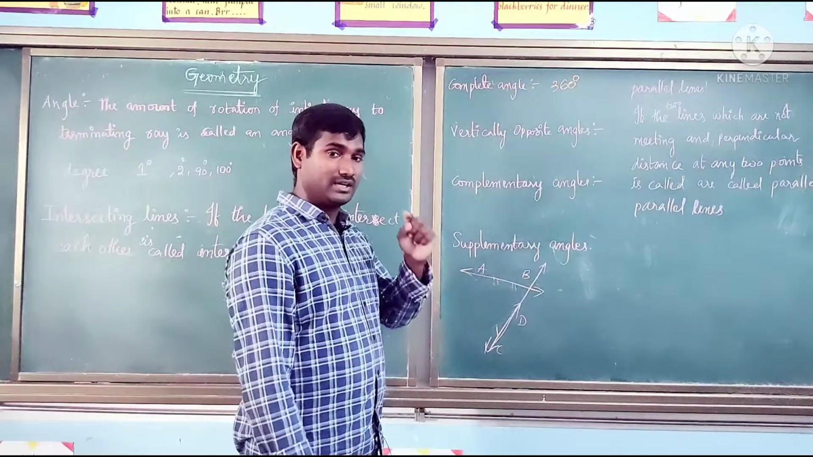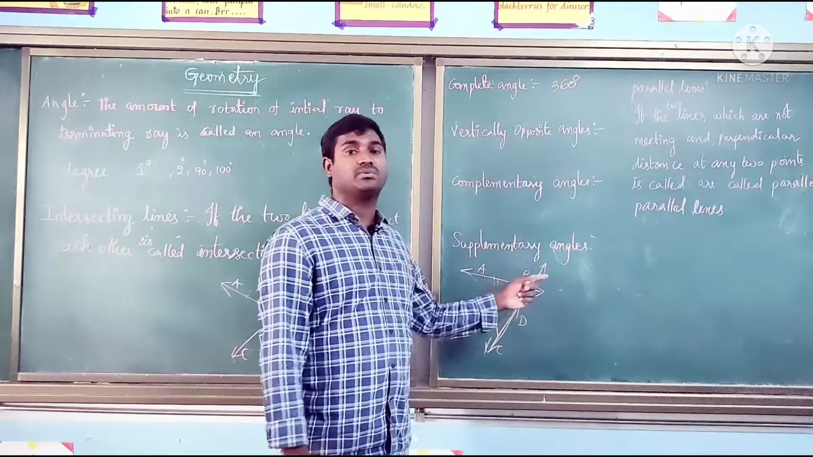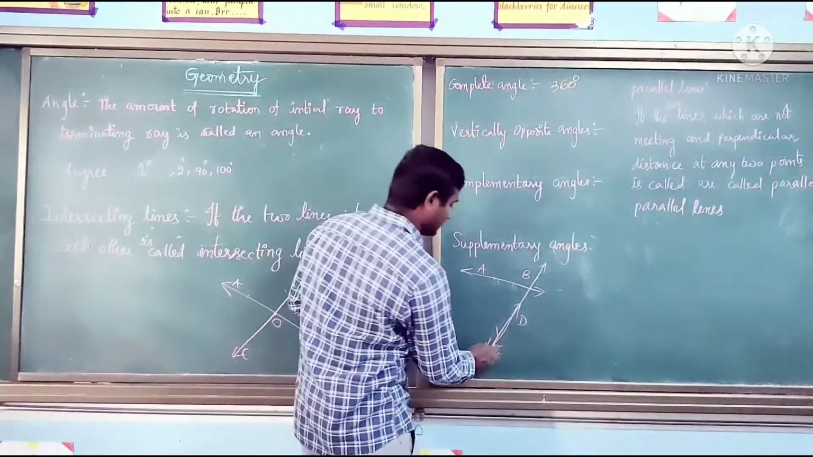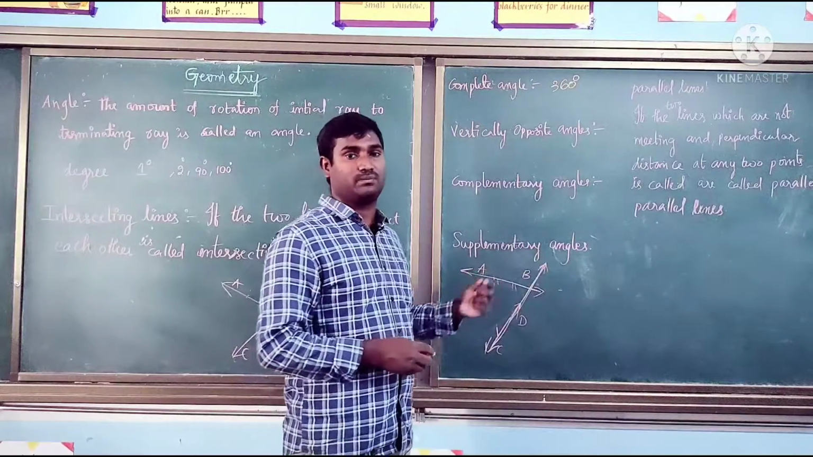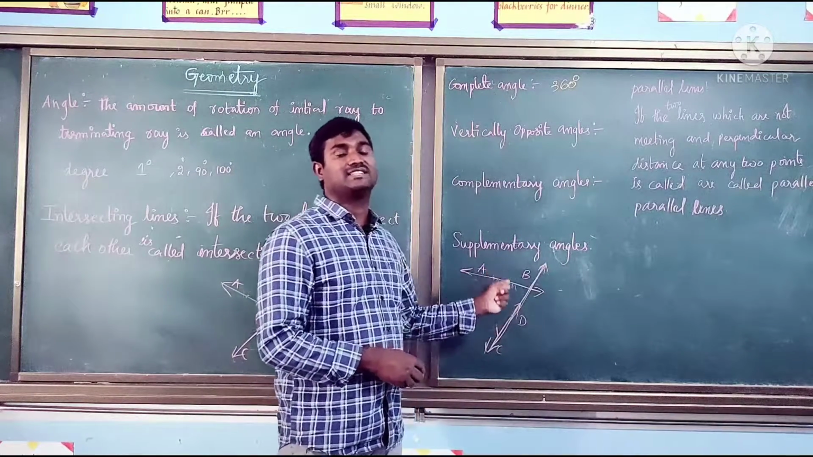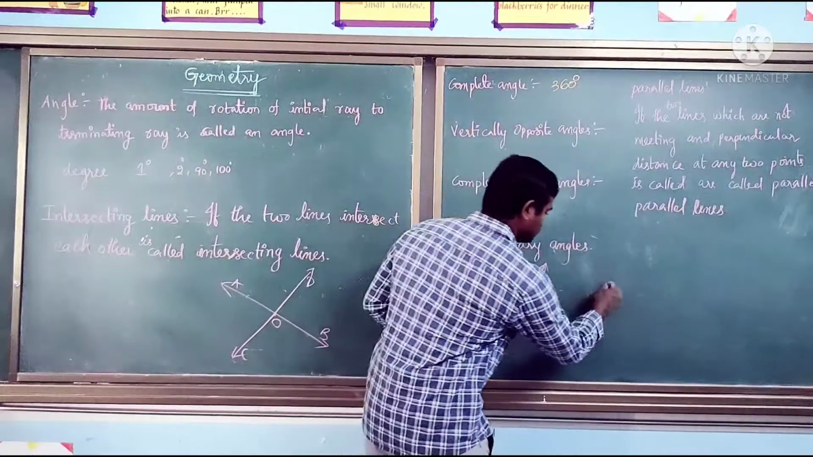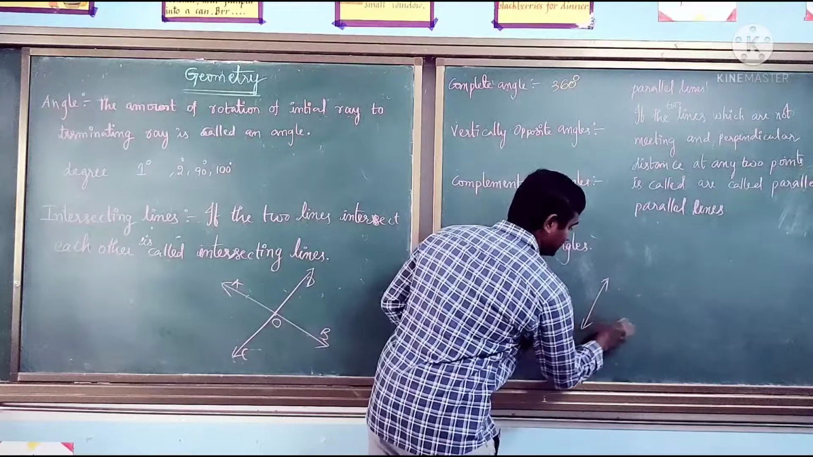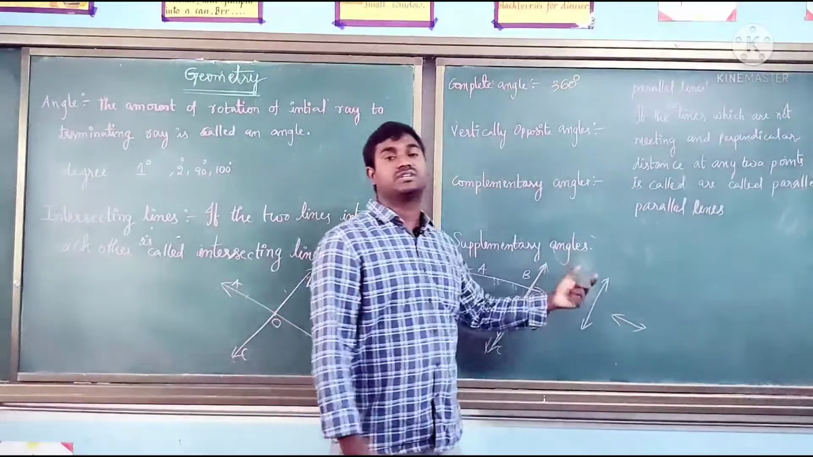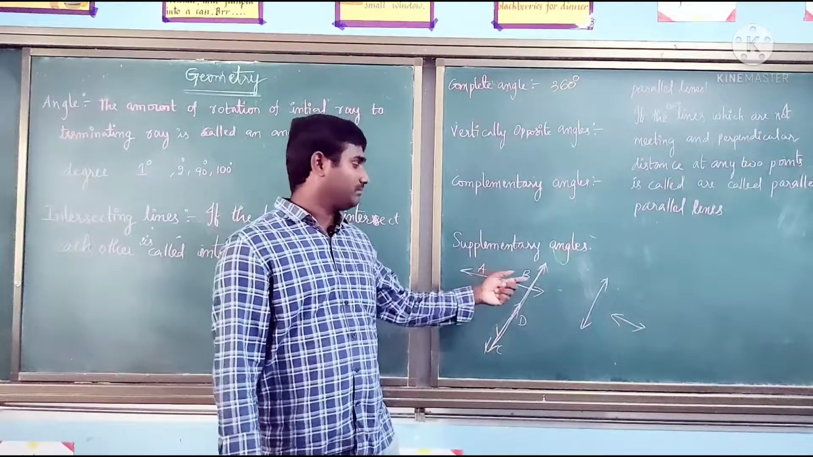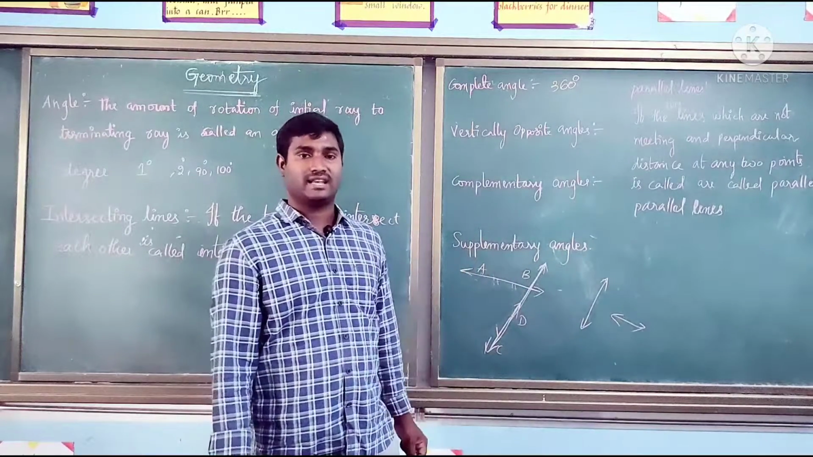Yes, according to the definition, a line will go endlessly in both directions. So if we extend either line, the two lines may meet at one point. Then we can say these two are intersecting lines. Can you say now whether these two lines are intersecting lines or parallel lines? Intersecting lines. If you extend this line here, they may intersect at one point. Then we can say these two are intersecting lines.